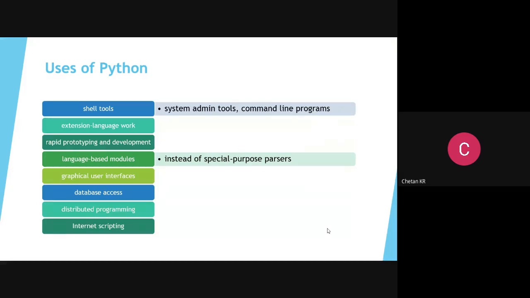If you want to develop a web application front end, you can use many useful packages like Django, or you can use Flask. Database access can be done. You can connect to relational databases, non-relational databases, cloud databases. You can connect to any of them. Distributed parallel processing is there, internet scripting, internet programming, scraping is there. If I speak about the features, that itself will be one big session. So many features are there. Very useful and very versatile language, very short language, very rapid language. Quickly you can develop, that is Python.